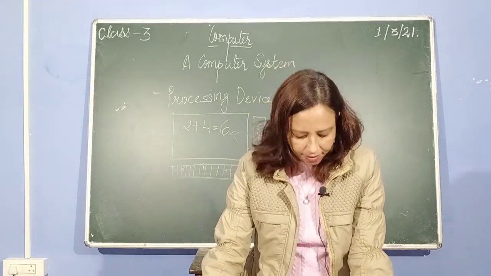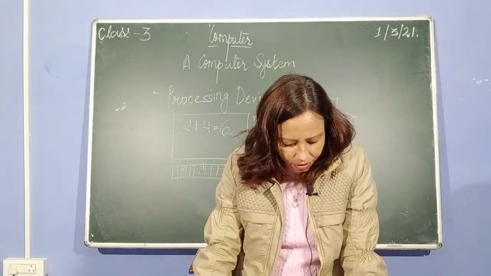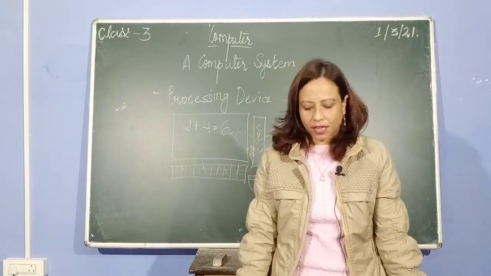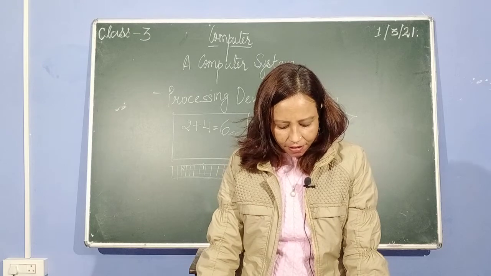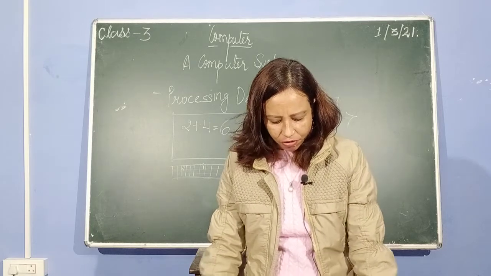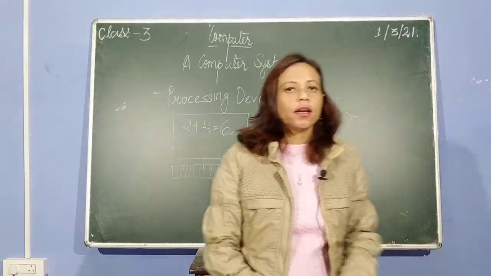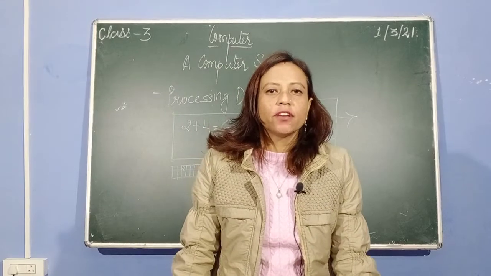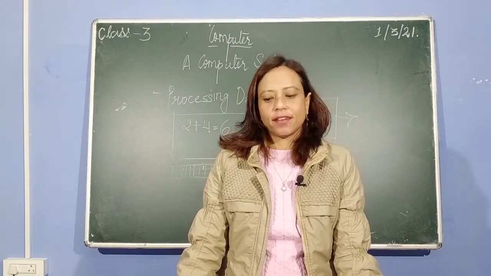The next one is your MU, memory unit. This unit stores all the data and instructions, both temporarily and permanently. This unit recalls any data or information stored in a computer memory. Now, in your body, whatever you mug up, whatever you learn, where does it go and stay? It stays in your brain.